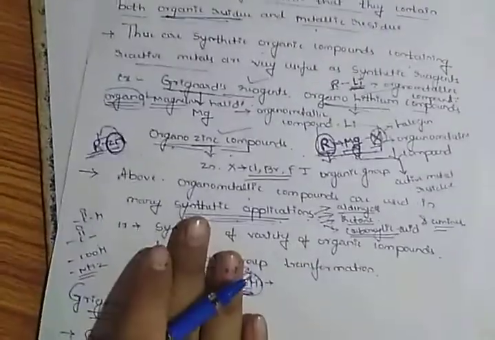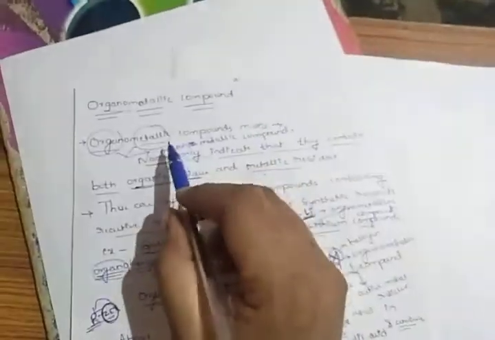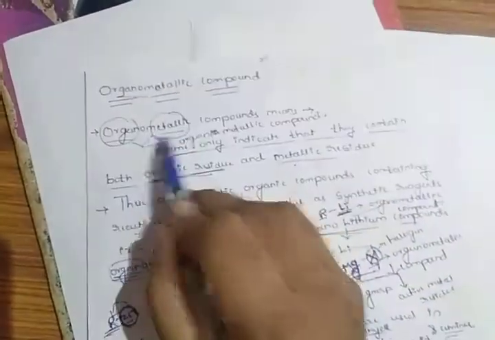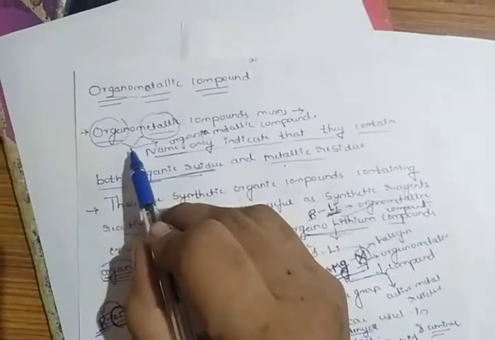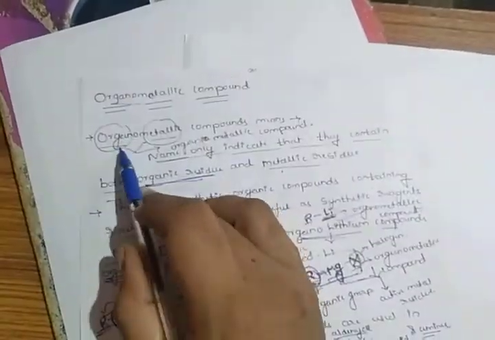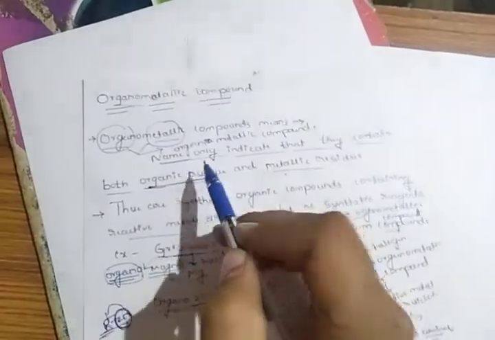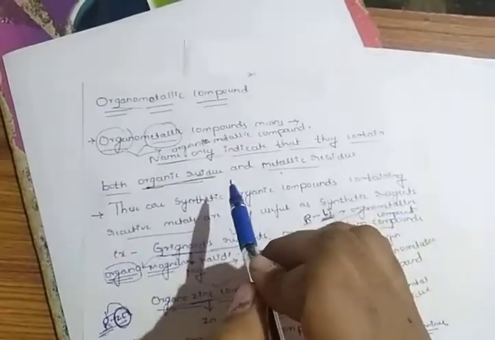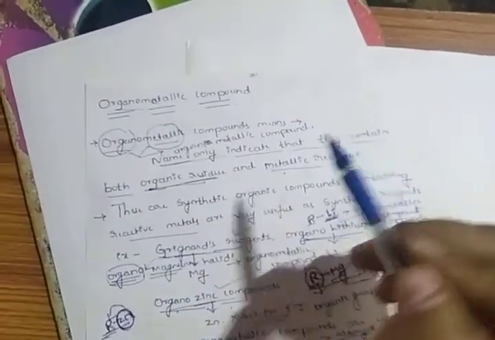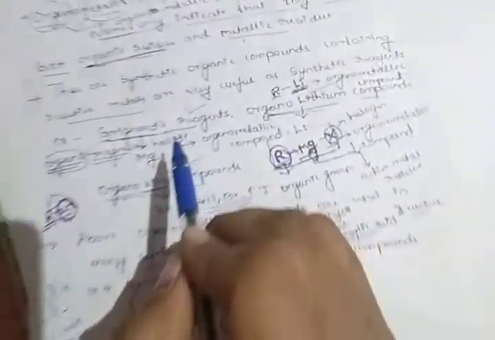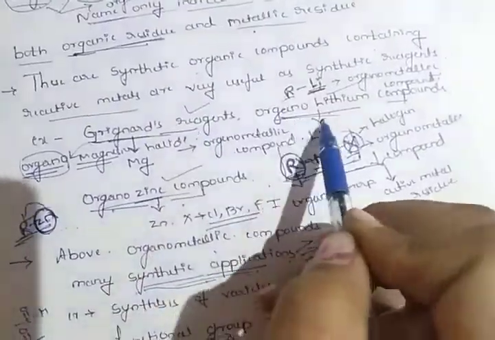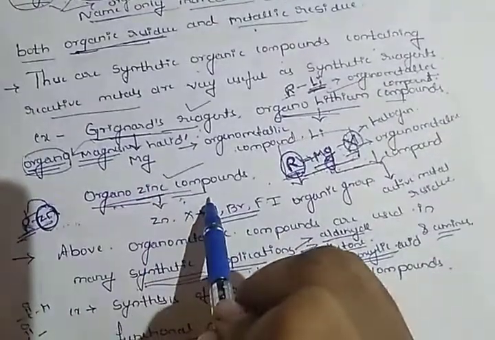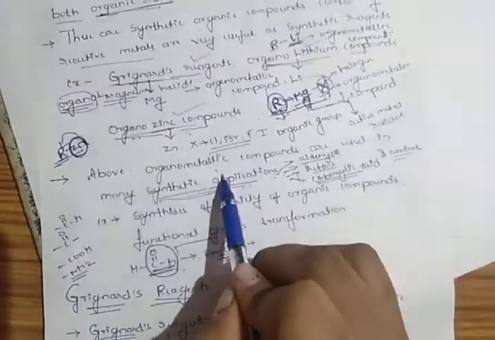In today's class we discussed what we mean by an organometallic compound. Organometallic compounds are a combination of an organic group and a metallic group, or an organic compound in which a metallic residue is present. Examples of organometallic compounds are the Grignard reagent, organolithium and organozinc compounds. They are used in many synthetic applications.